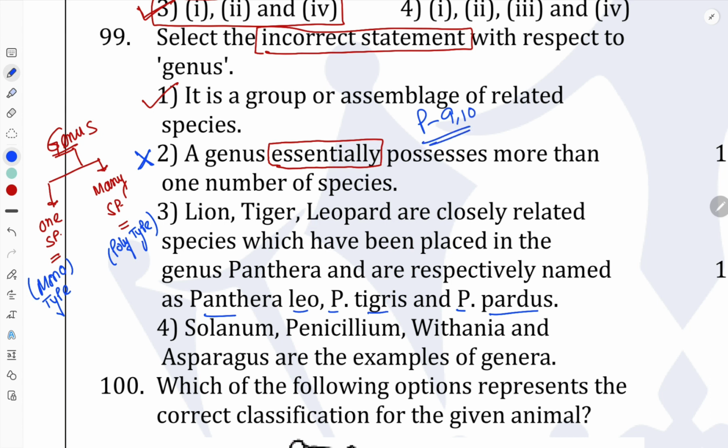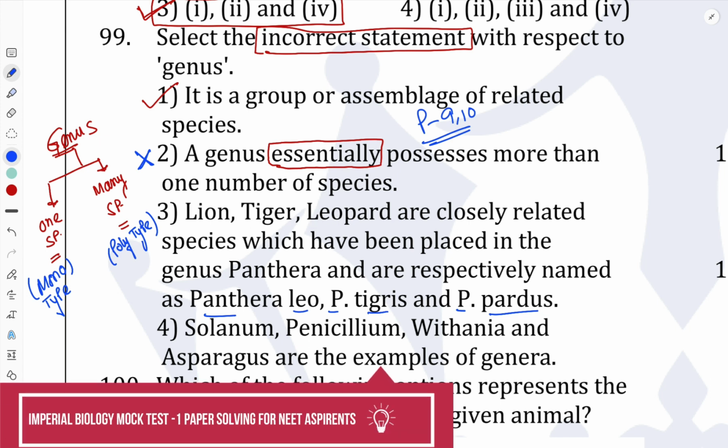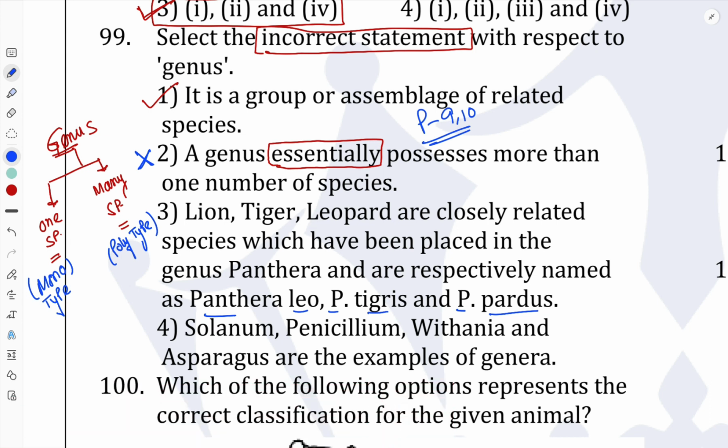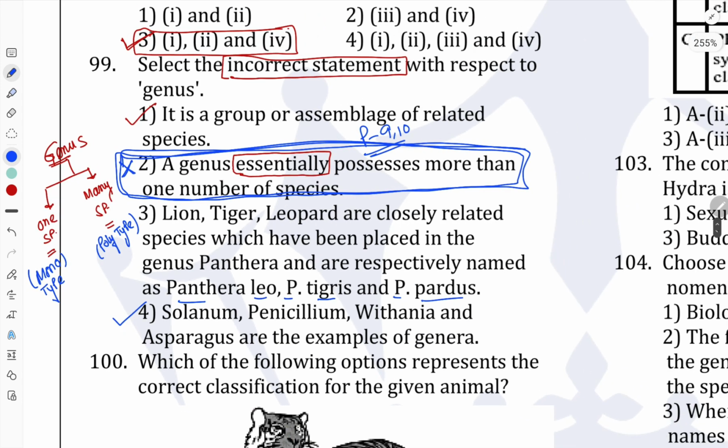Now option number 4: Solanum, Penicillium, Withania and Asparagus are examples of genera. So this is also correct because these are genera. So according to this, only option number 2 is incorrect. So option number 2 will be the correct answer. Remember this.